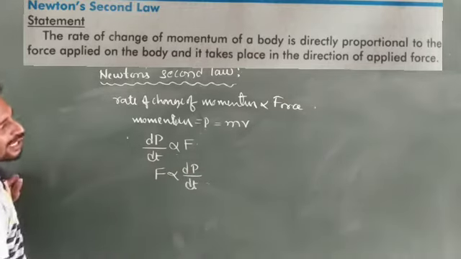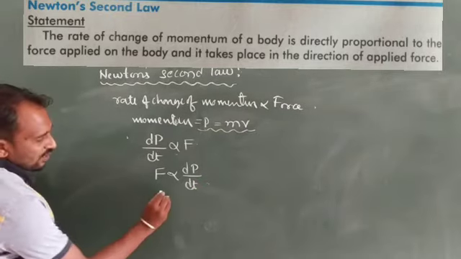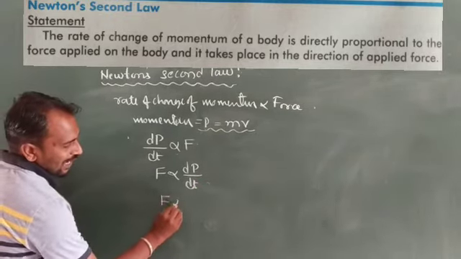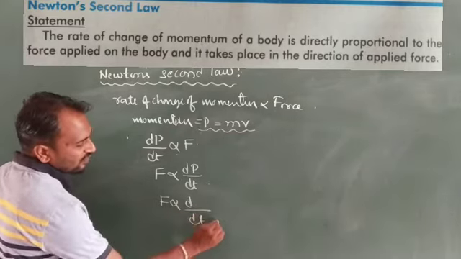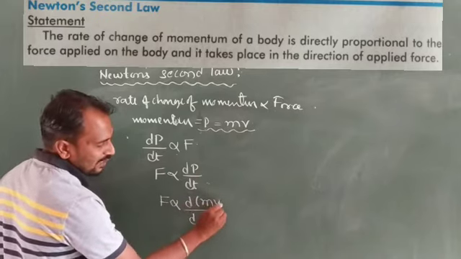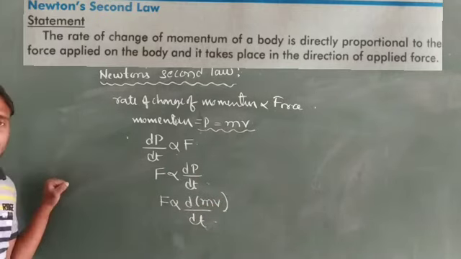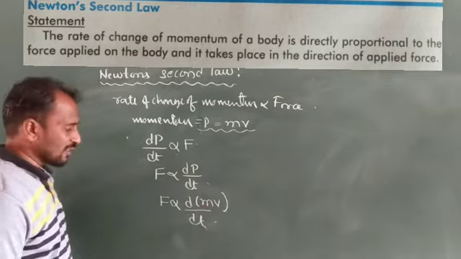You already know that momentum is nothing but mass into velocity, the product of mass and the velocity.